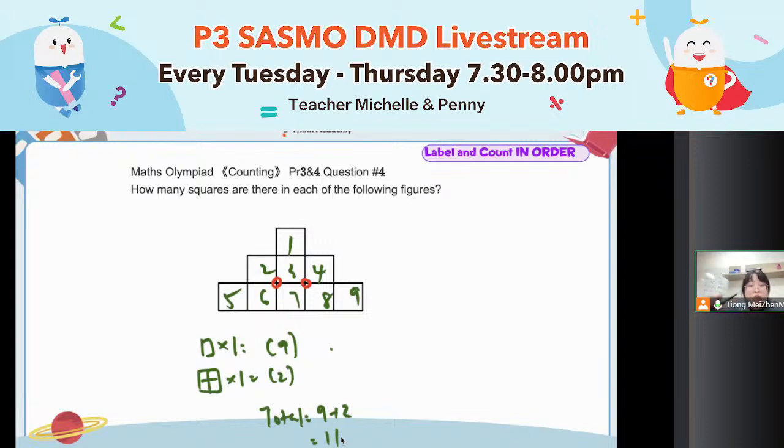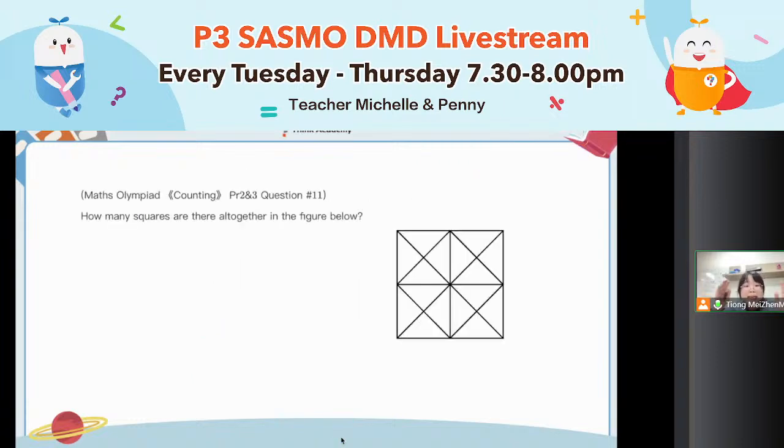All right. So for squares, so far, okay, right? Square is the easiest one. Okay, cool. All right. Now, what if teacher Michelle is very bad? I put a tilted square inside, or a rotated square inside. This time, how many squares are there all together? Is it only 5? Is it only like this? 1, 2, 3, 4, and the middle one 5?